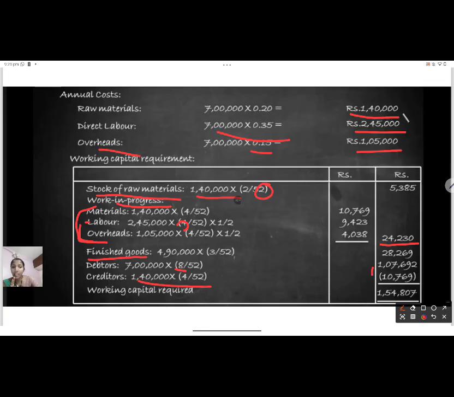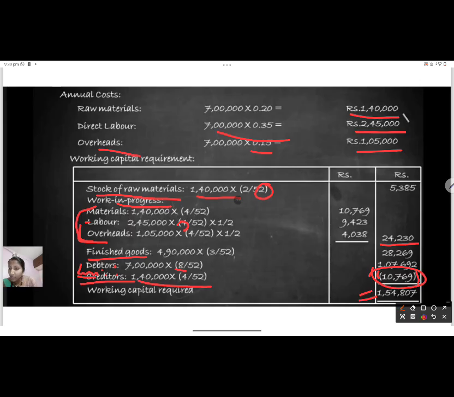And why is this particular amount given in minus? Because this is a payment that we have to make from the management side, or from the financial manager. As it is creditors, we have to pay it. So either you can write it here as less and then minus it from here, or as it is shown here, you can just put a bracket and then minus it. So when we add all these things and minus 10,769, you get a working capital requirement of 1,54,807.